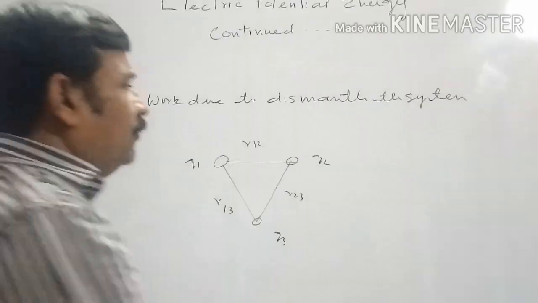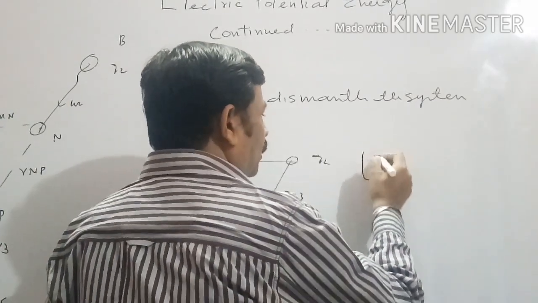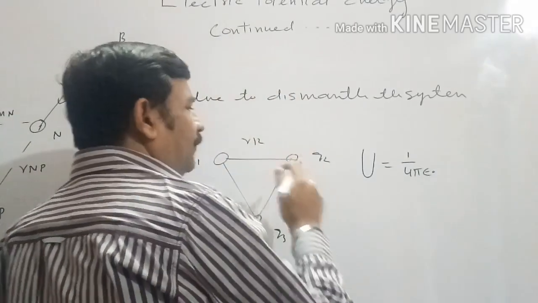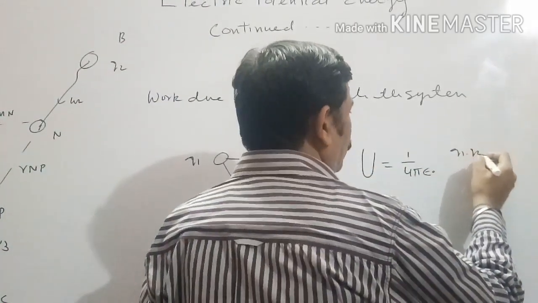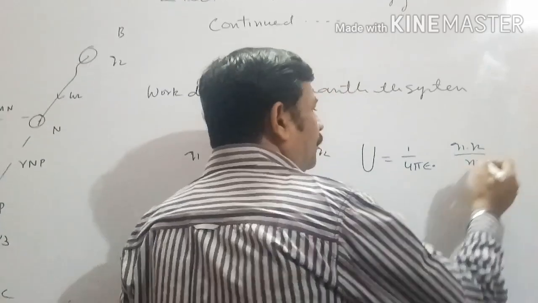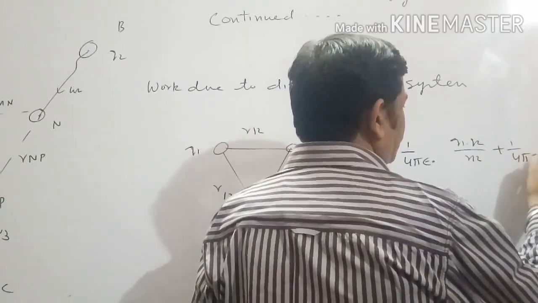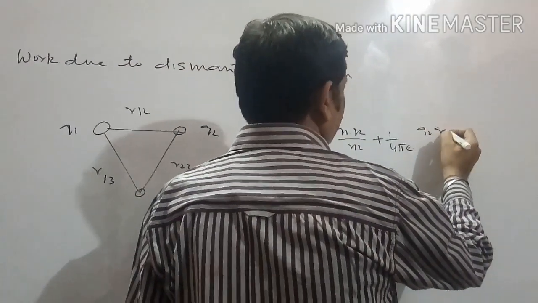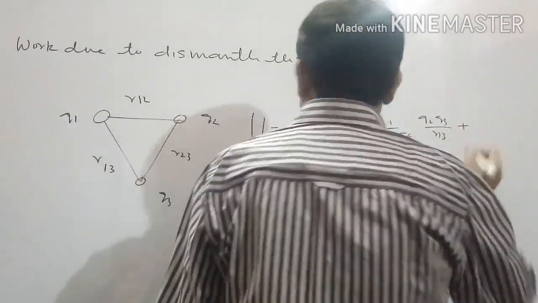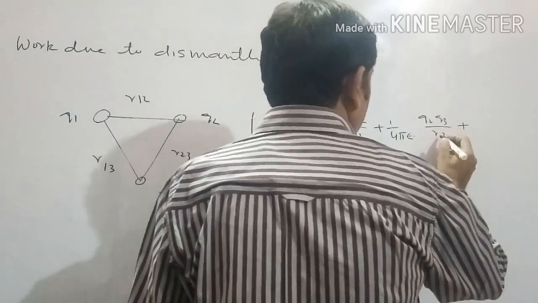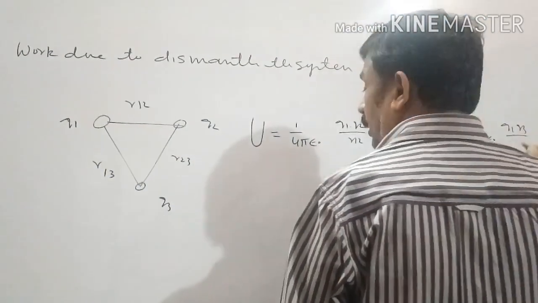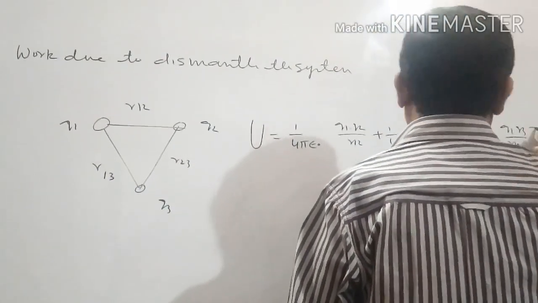For this also, first we find the total potential energy of the system: 1 upon 4 pi epsilon naught Q1 Q2 by R12, plus 1 upon 4 pi epsilon naught Q2 Q3 upon R23, plus 1 upon 4 pi epsilon naught Q1 Q3 upon R13.